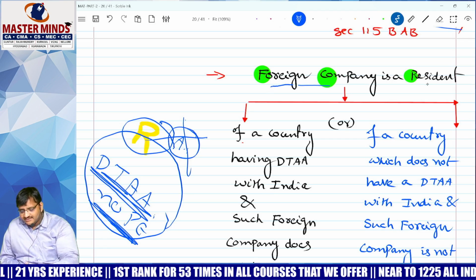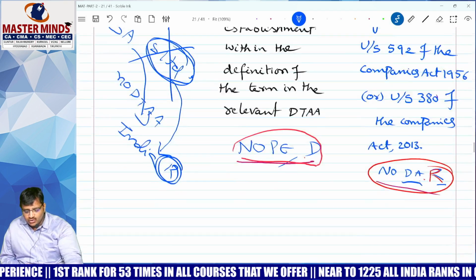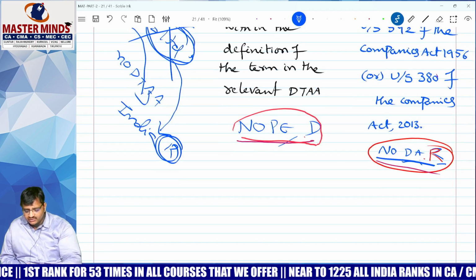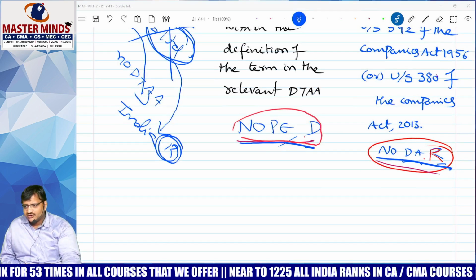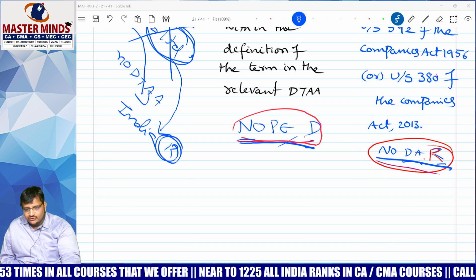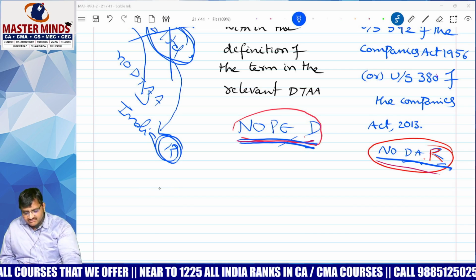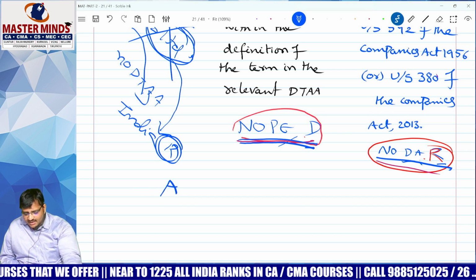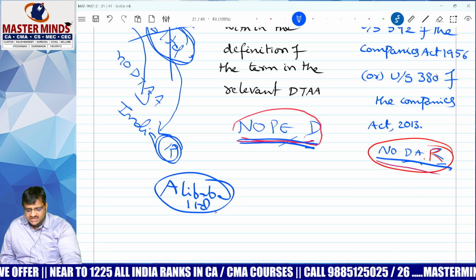If a foreign company is a resident of a country where there is DTAA but no PE. No other option, you have to learn it by heart. What is this? No PE means one foreign company is there. Best example, Alibaba Limited, a China company.